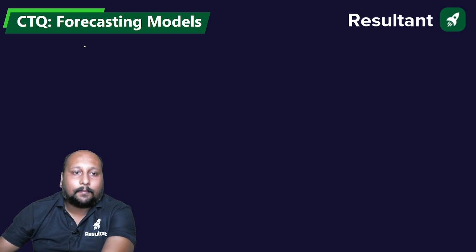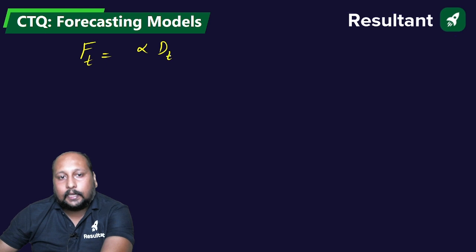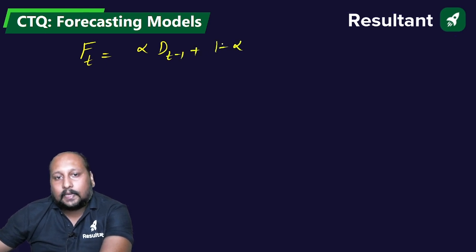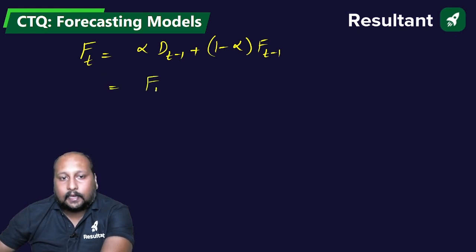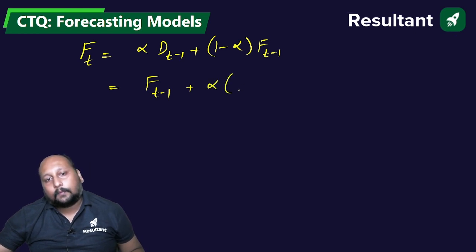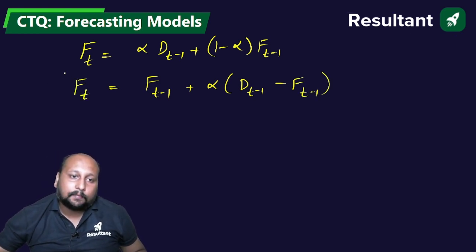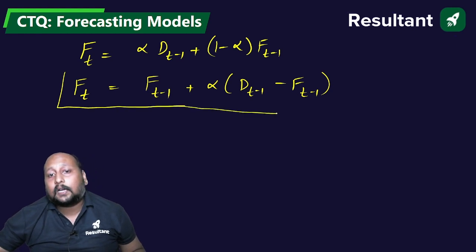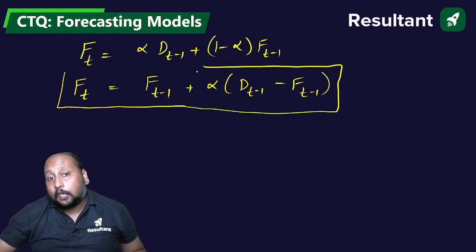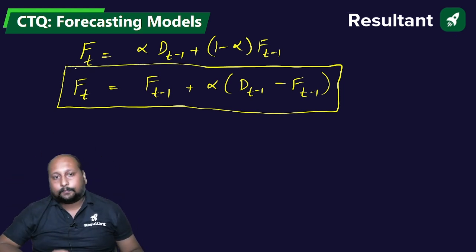Rearranging, the forecasted value for any time period t is equal to alpha D(t-1) plus (1 minus alpha) F(t-1), or F(t-1) plus alpha times (D(t-1) minus F(t-1)). This formulation is used to calculate the forecast for any period t if you know the forecasted and the actual demand for the t minus 1 period.